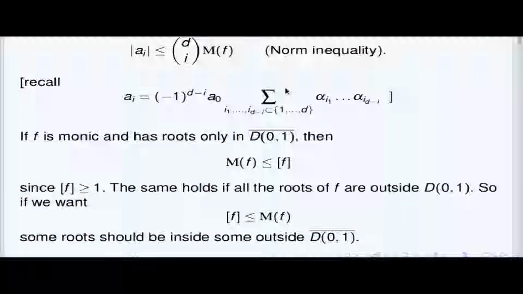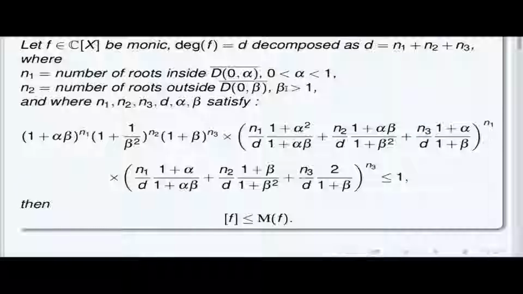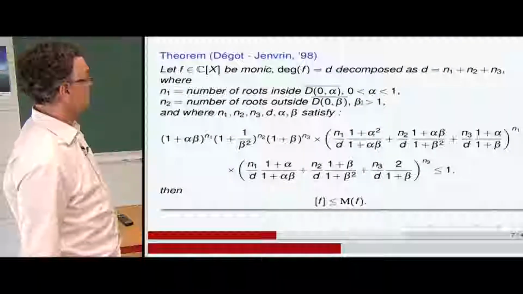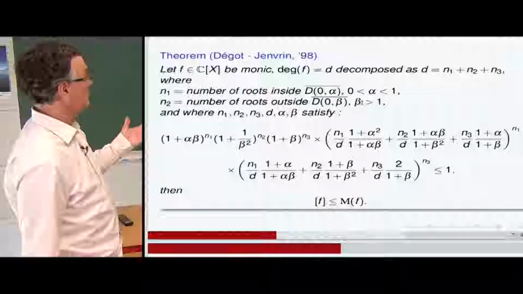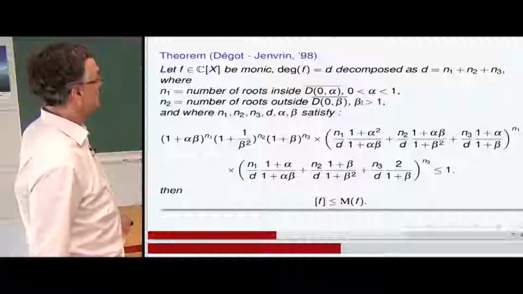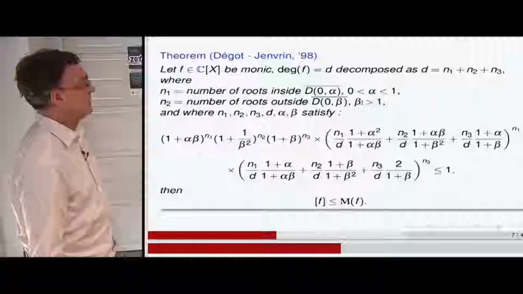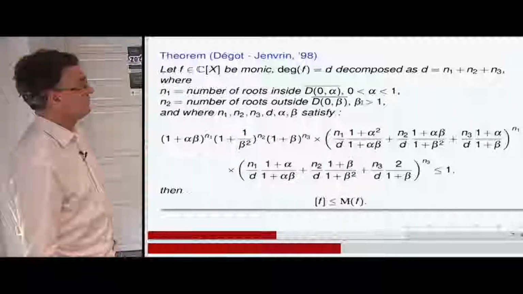So it's a combinatorics of roots, which is easy to establish. So there is a theorem of Dégot and Jeanvrin about, you take a monic polynomial with complex coefficients, can be integer coefficients also, of degree d, decomposed into 3 integers, n1, n2, and n3.